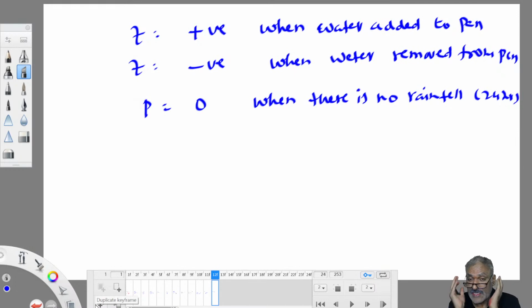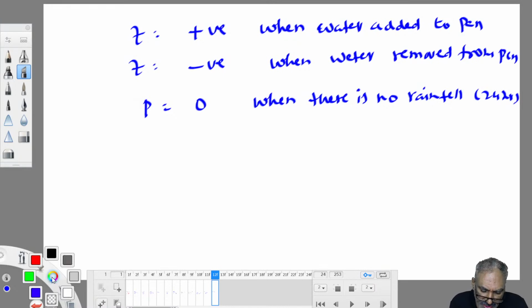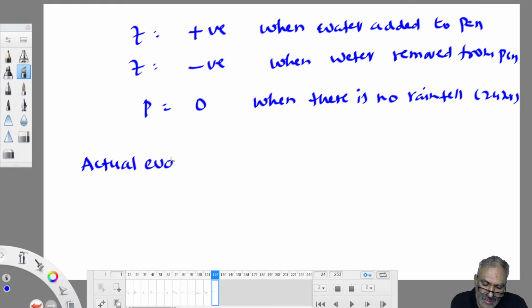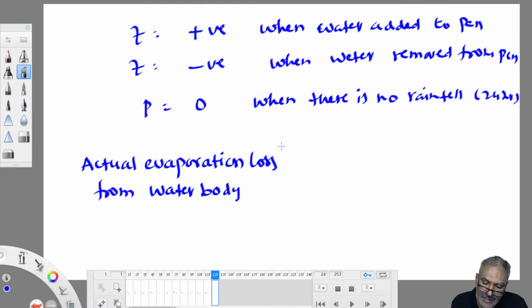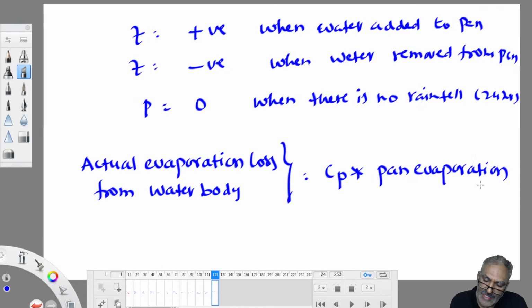But our interest is not finding pan evaporation. Our interest is finding actual evaporation from a real water body. How to find it? Actual evaporation loss from a water body, such as river, lake, pond, reservoir, canal, whatever it may be, is equal to Cp into pan evaporation. So if you multiply pan evaporation with the value Cp, you will get actual evaporation.